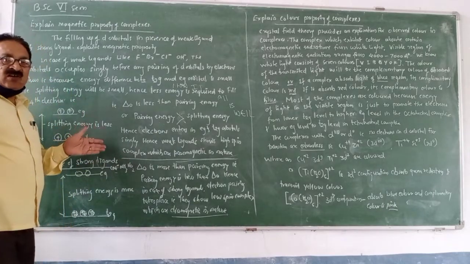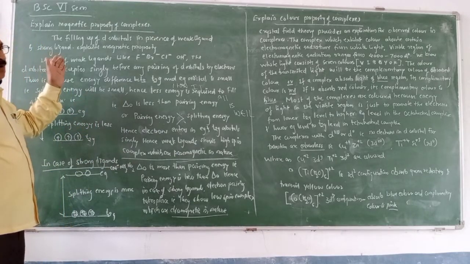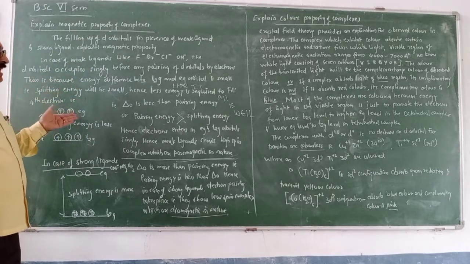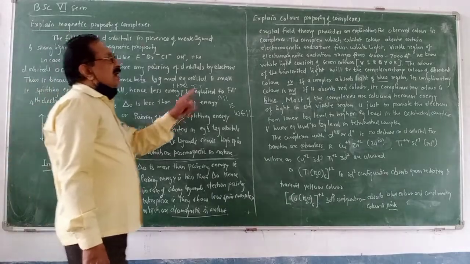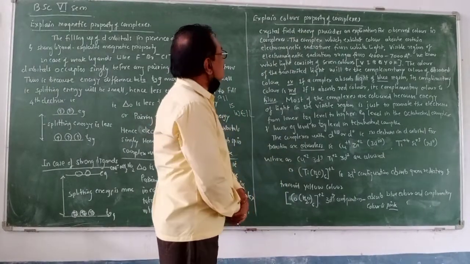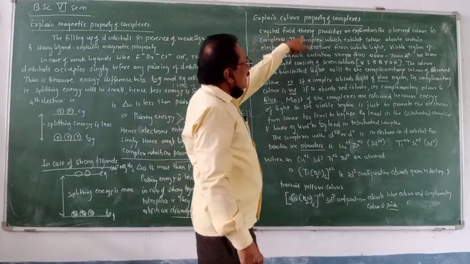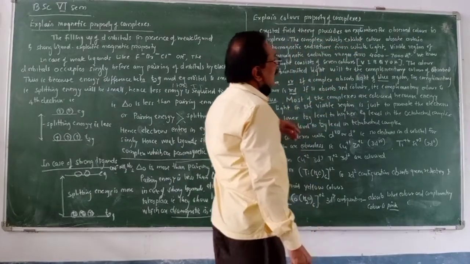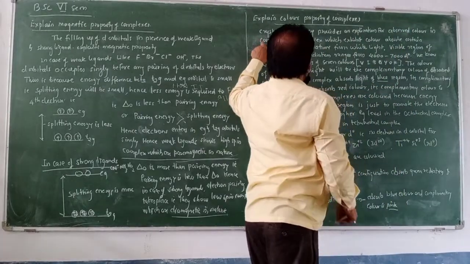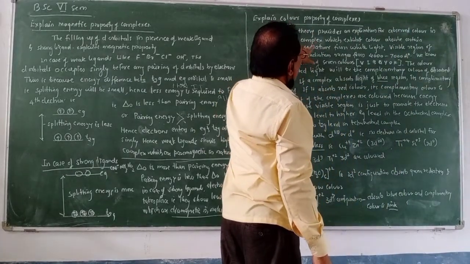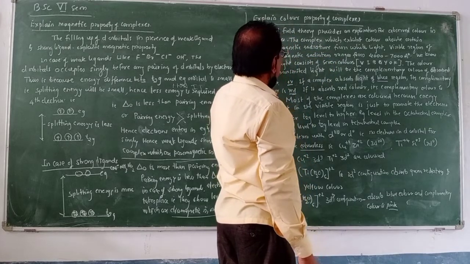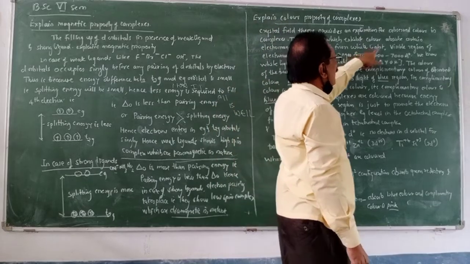This is the effect of magnetic field due to the crystal field splitting by the approach of weak ligand and strong ligand. Let us take one more property, the color property of the complexes. You know, the crystal field theory provides an explanation for the absorbed color of the complexes. The complex which exhibits color absorbs certain electromagnetic radiations from the white light.